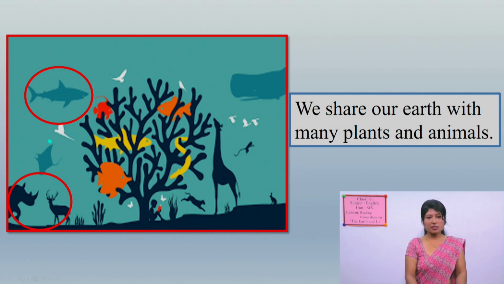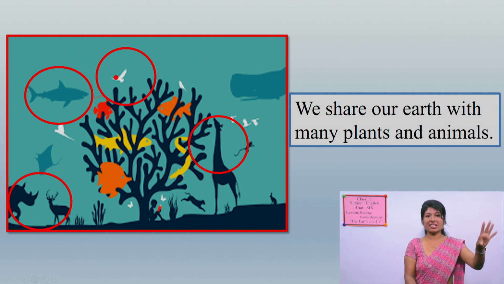Some other animals, you can see here rhino and deer, right? Rhino, deer, and then there is an animal with a long neck. What is this? Giraffe. And then birds. There are other birds also, but I have marked this to represent all other birds.